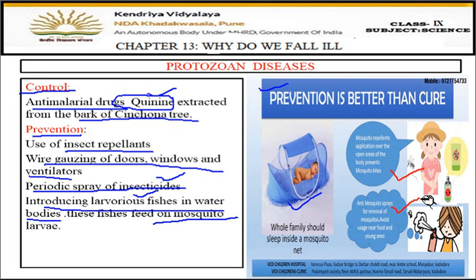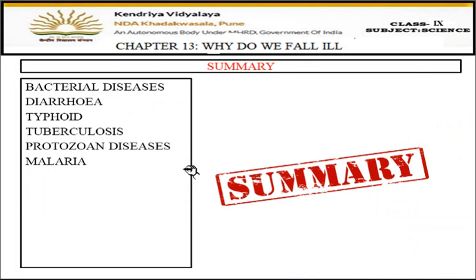You can see many ads on TV also. It can be sprayed in the corners of the houses. So that is all about the diseases which we have studied today.